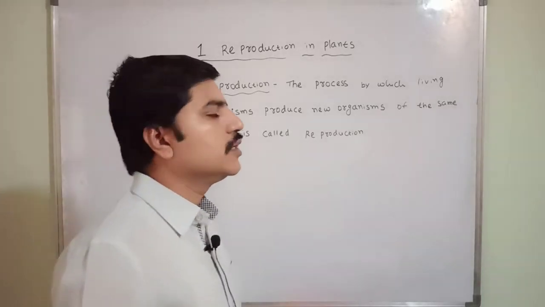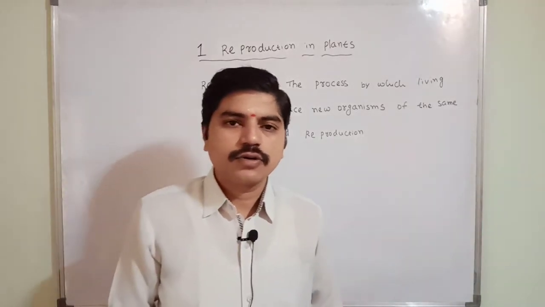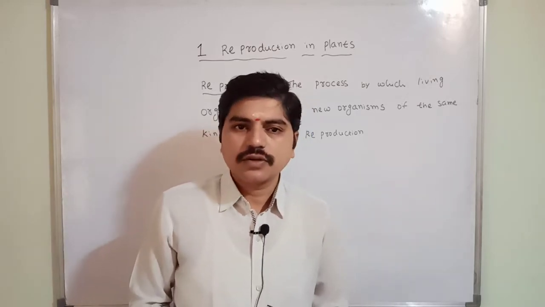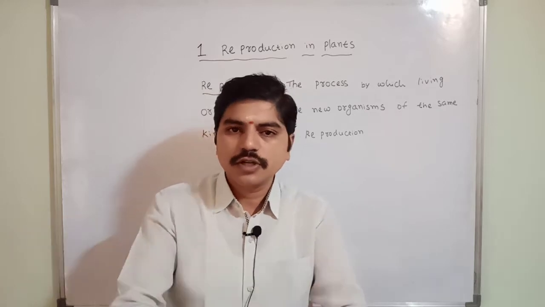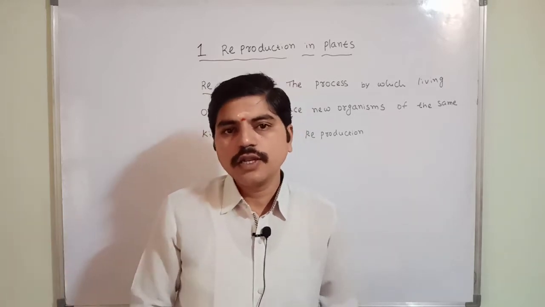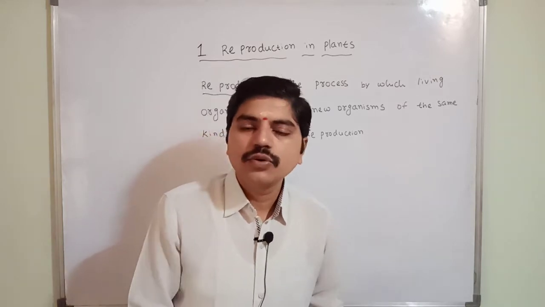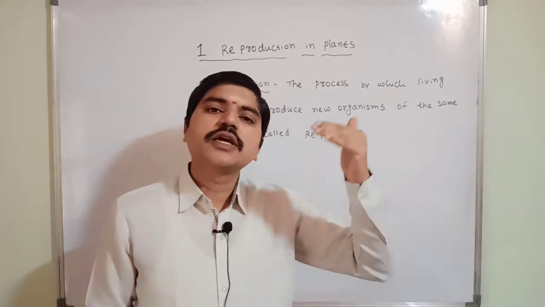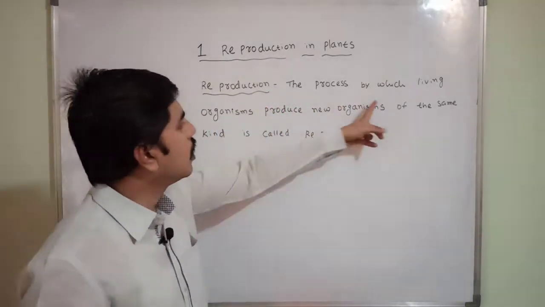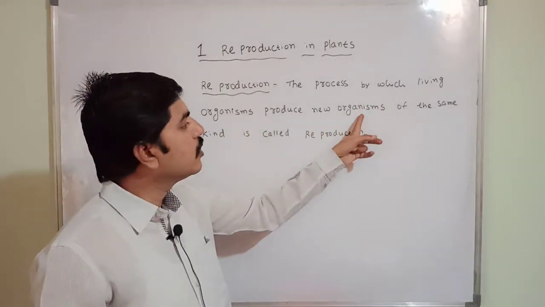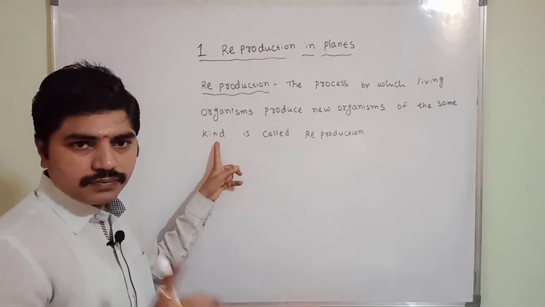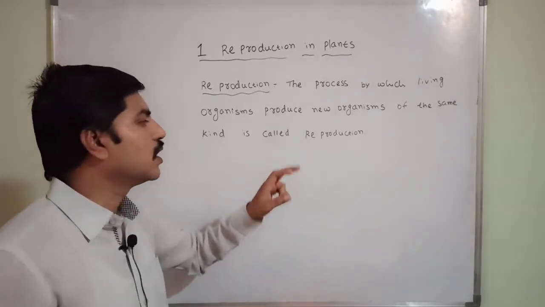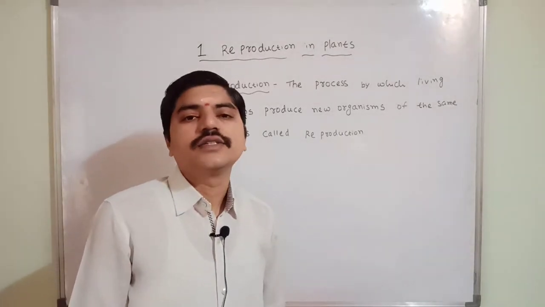The mango plant is giving us the same mango plant, correct or not? Inside the mango fruit, one seed is there, yes or no? If you keep the seed inside the soil, again the mango plant will come, other plants will not come, yes or no? So one plant can produce the same kind of plant. One living organism produces a new organism of the same kind. That is important. Producing new organisms of the same kind is called reproduction, correct?